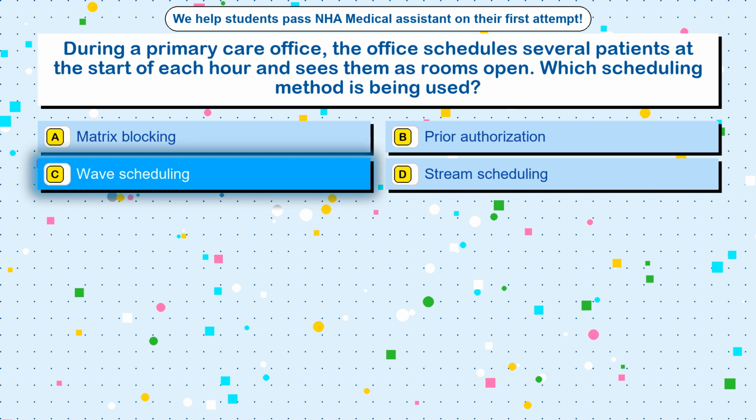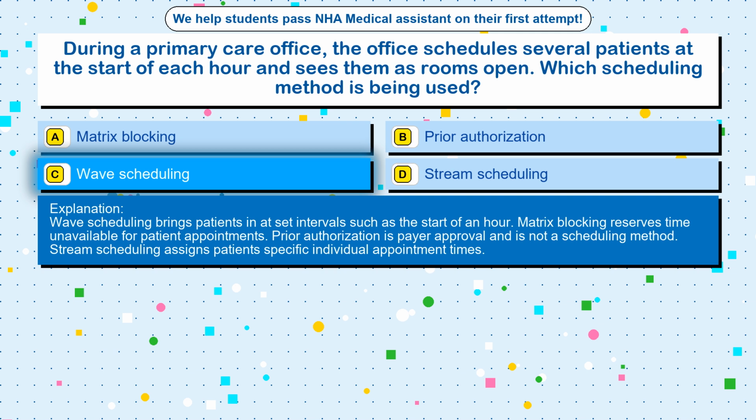Wave scheduling. Wave scheduling brings patients in at set intervals such as the start of an hour. Matrix blocking reserves time unavailable for patient appointments. Prior authorization is payer approval and is not a scheduling method. Stream scheduling assigns patients specific individual appointment times.